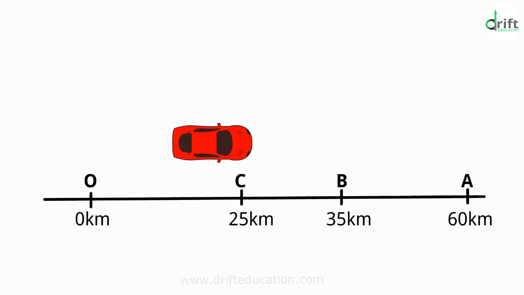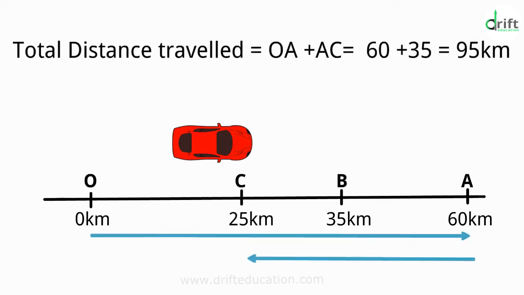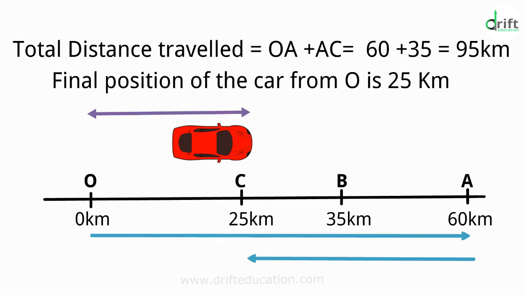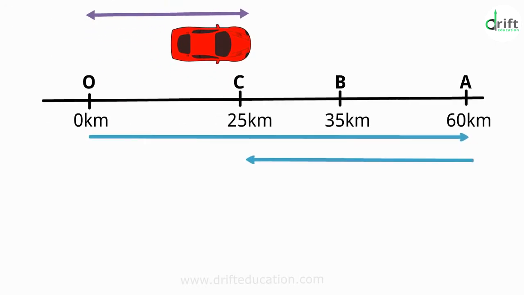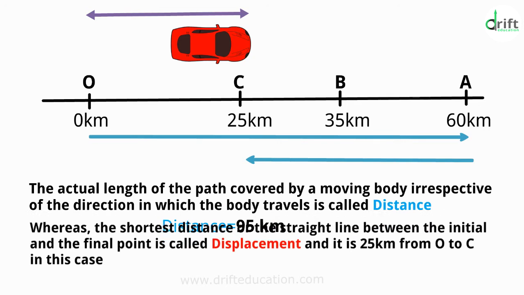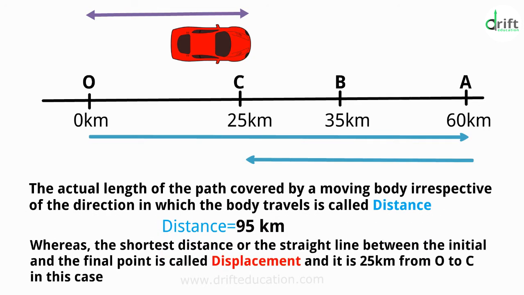Here the total path length covered by the car is OA plus AC, that is 60 km plus 35 km equals 95 km. And the final position of the car from O is 25 km. Now, the actual length of the path covered by a moving body, irrespective of the direction in which the body travels, is called distance. So the distance in this case is 95 km. Whereas the shortest distance or the straight line between the initial and the final point is called displacement, and it is 25 km from O to C.